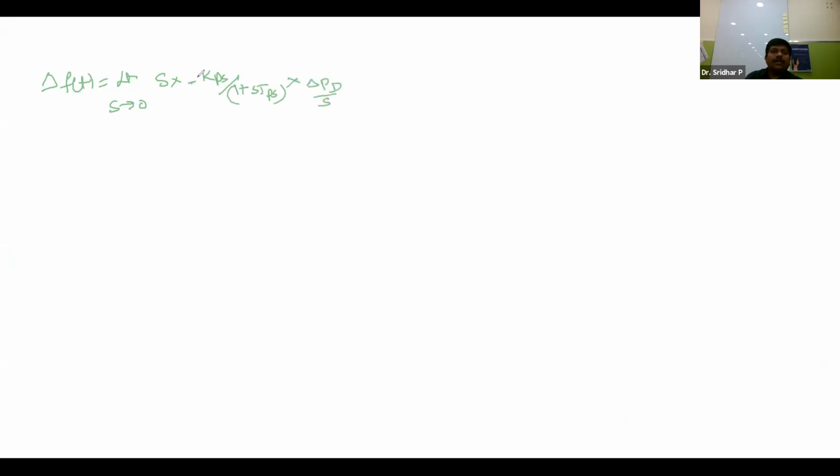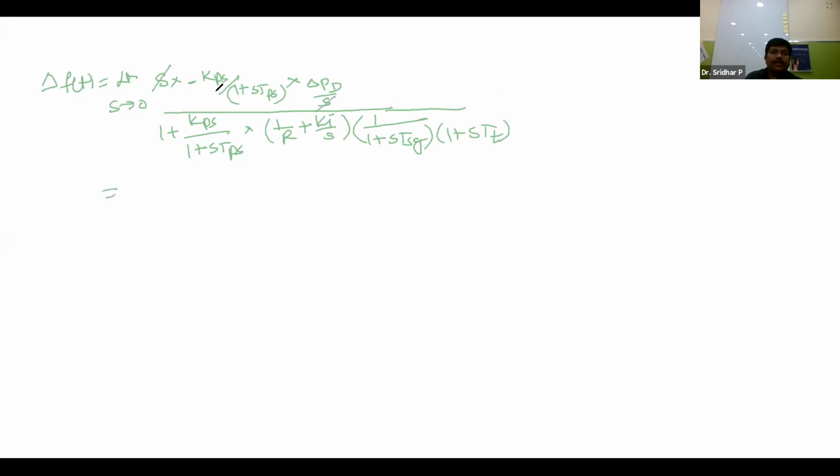So this minus sign will come, divided by 1 plus Kps by 1 plus sTps into 1 by R plus Ki by s into 1 by 1 plus sTT into 1 plus sTSG. So this gets cancelled. Remaining one is, let it be my limit s tending to 0, 1